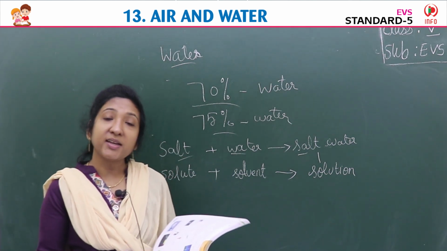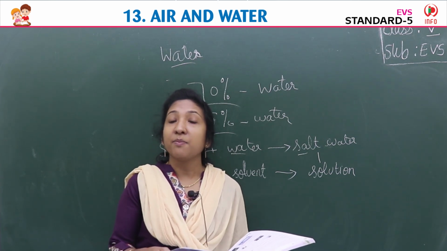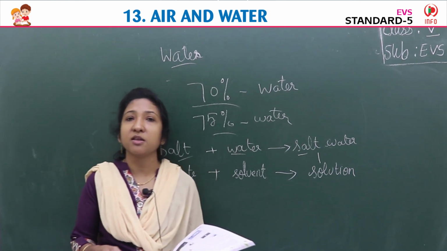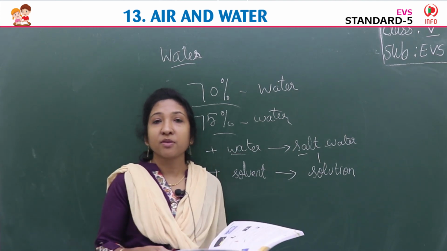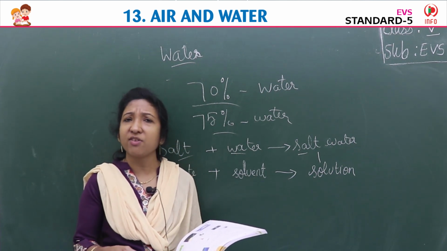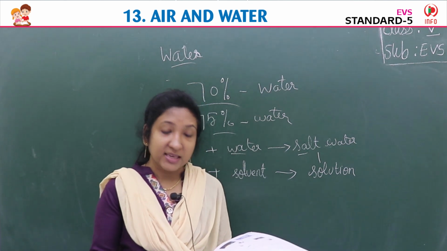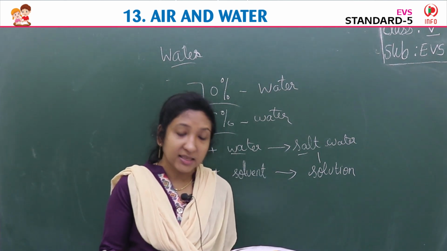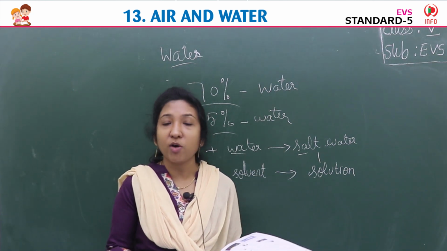Okay. But everywhere we can see the presence of water here and there. Water is there in the river, in the ocean, in the lake, in the pond, in the well, in the tap. But all these waters are not pure. We can't say they are very clean. It will always have some chemicals, gases or minerals from the air. Then soil or rock are dissolved by the water.